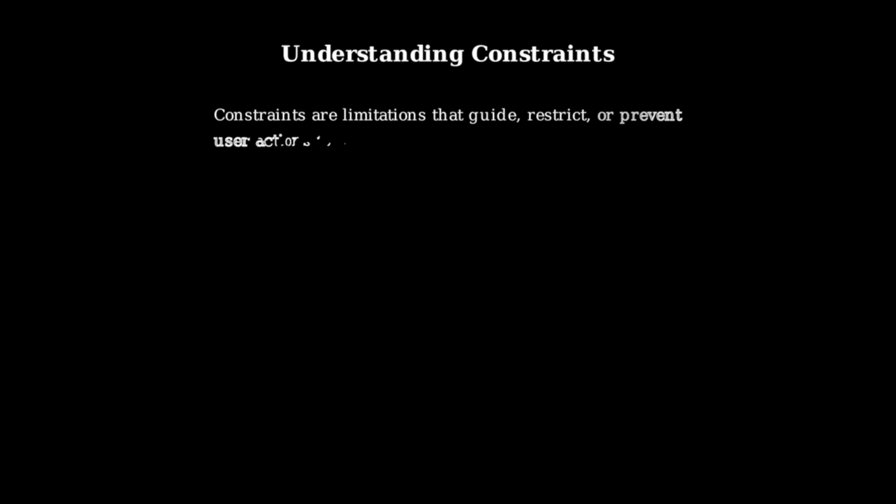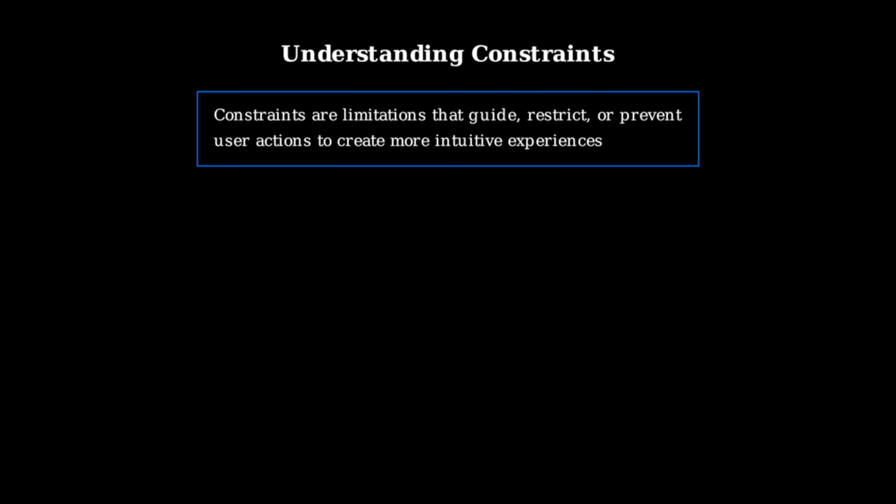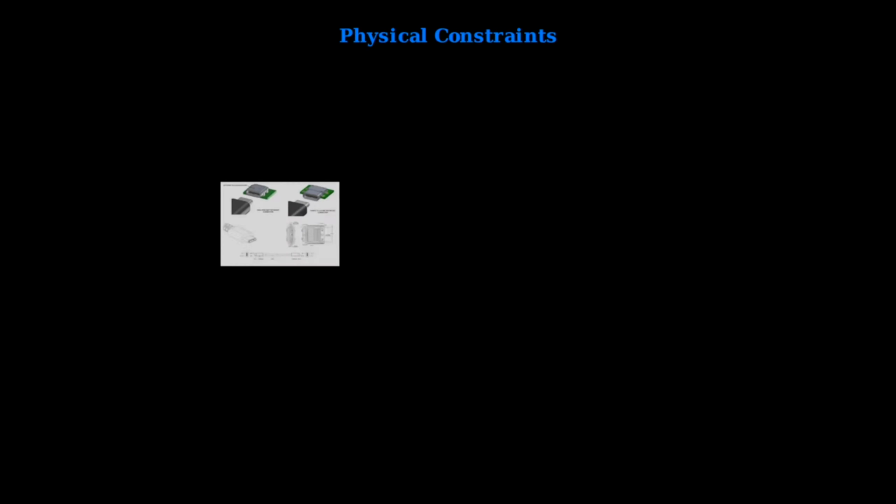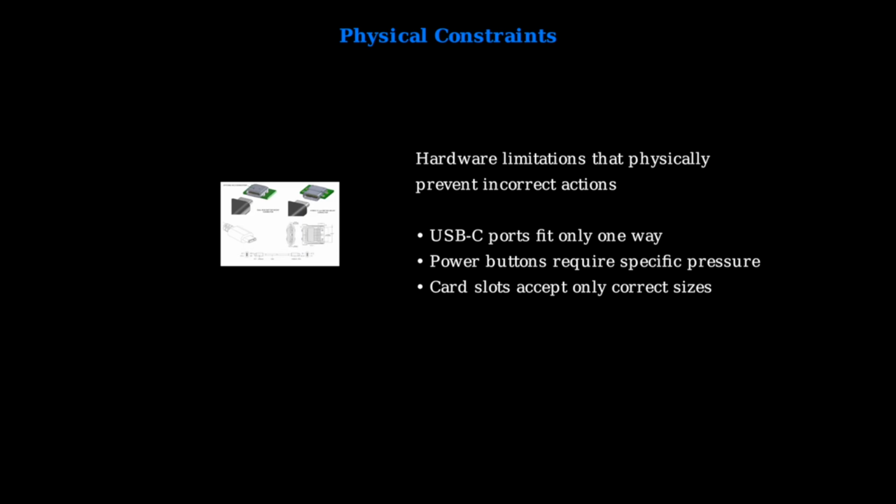Constraints are the limitations that guide, restrict, or prevent user actions in technology interfaces. Unlike affordances, which suggest what you can do, constraints define what you cannot or should not do, creating more intuitive and safer user experiences. Physical constraints are hardware limitations that physically prevent users from performing incorrect actions. The most common example is a USB-C connector, which can only be inserted one way due to its asymmetrical design. This prevents damage and ensures proper connection every time.